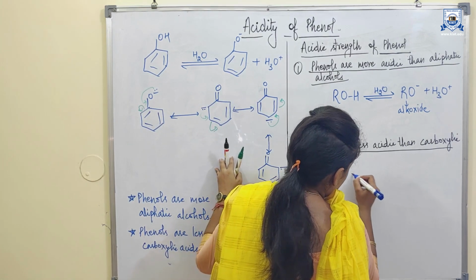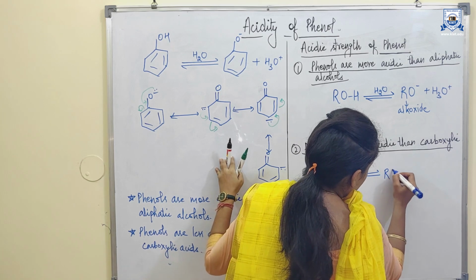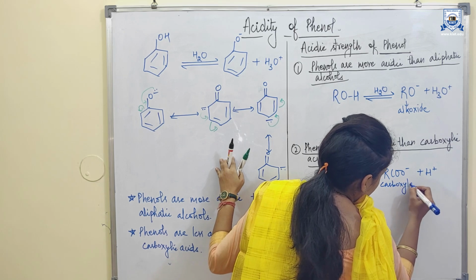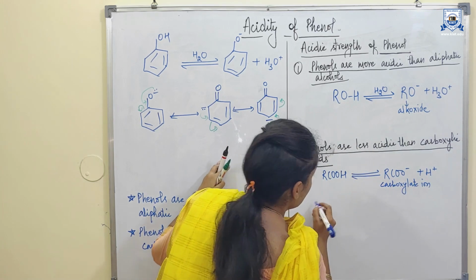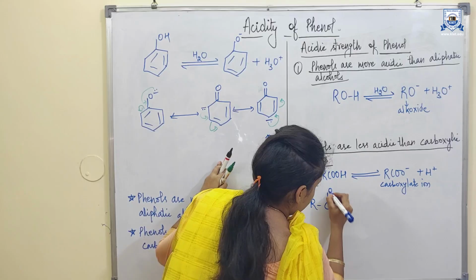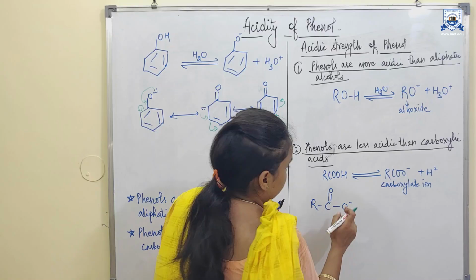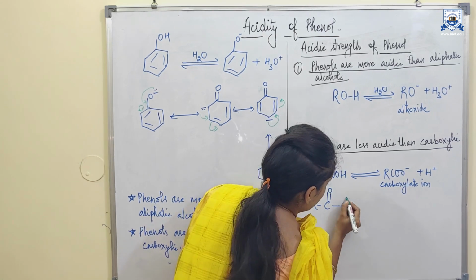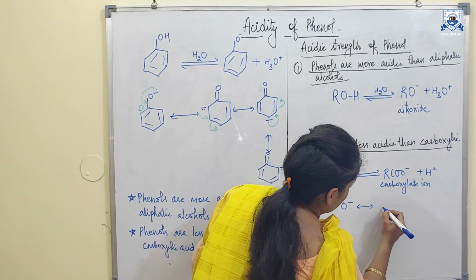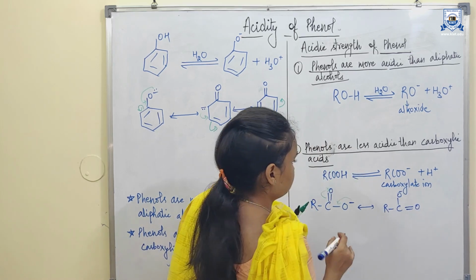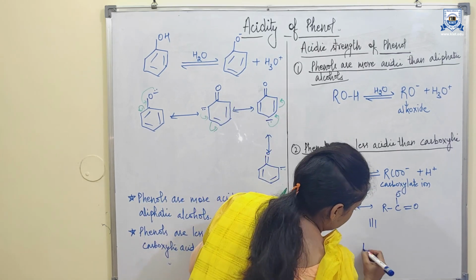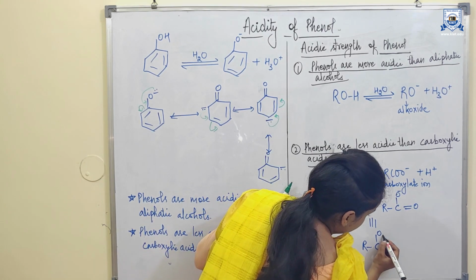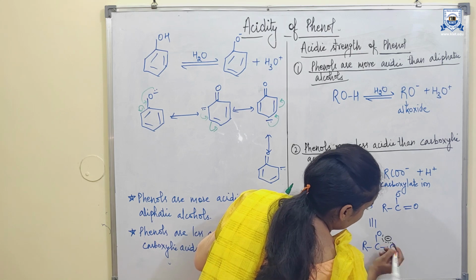If this is a carboxylic acid, on dissociation it forms a carboxylate ion, and this carboxylate ion undergoes resonance. The negative charge can undergo delocalization. So in this carboxylate ion, the negative charge is delocalized between these two oxygen atoms.